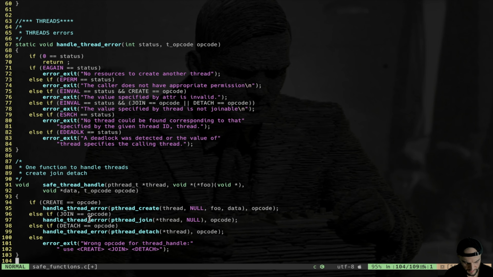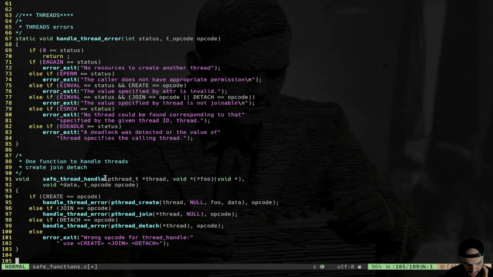So this is going to be the same thing for threads. I have my save thread handle. Of course, the prototype of the function is a little different because I have my pthread create function that requires more details. For example, I have a pointer to function, as you can see here, right? The strange pointer function signature, then data, but the idea is exactly the same. I have a wrapper function, which is this save thread handle that is going to take a pointer to the thread data type, a pointer to function, a pointer to data, and an opcode, and I can call create, detach, and join. And then all the controls are embedded in the save thread handle.